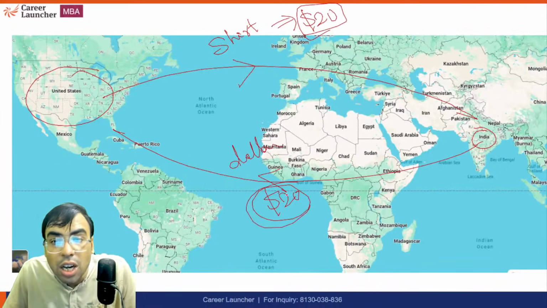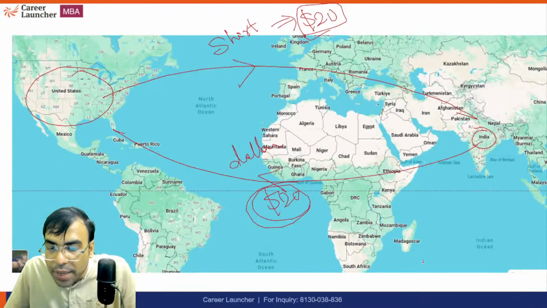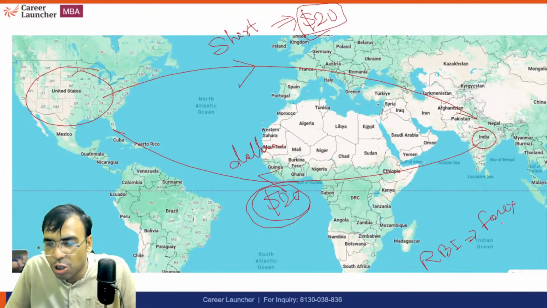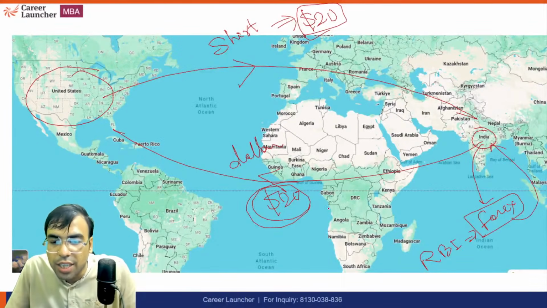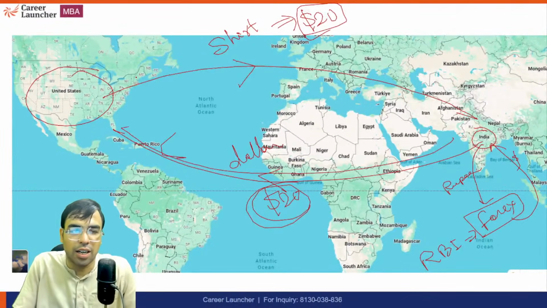But where will you get dollars? You have rupees in India. So RBI has foreign exchange reserve. You will go to RBI, pay rupees and ask for dollars. And this dollar you can invest in buying, importing.